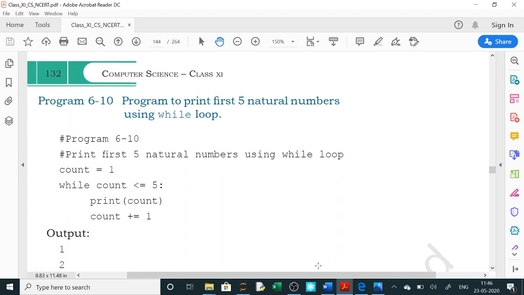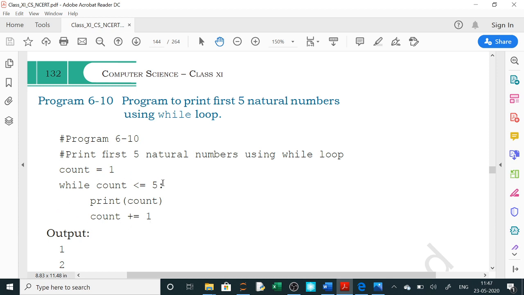Here you can see this example where you have to print the 5 natural numbers. Using for loop also you printed 5 natural numbers in the previous video, where you were starting the for loop from 1 and mentioning the stop value 1 more than that, and the step value by default was 1. Now here also you can see count equals 1 is the initialization. While count is less than or equal to 5, it will execute this block. In this block you have print count, and count is increased by 1 once it is printed. So it will print 1 and then it will increase by 1.